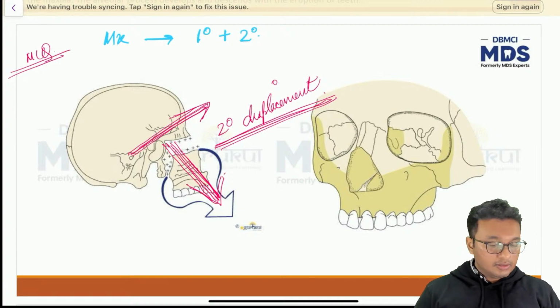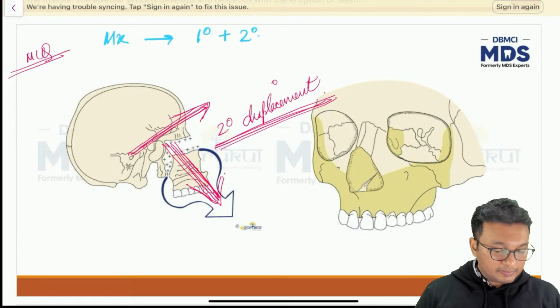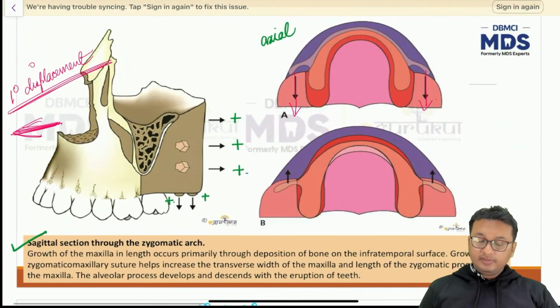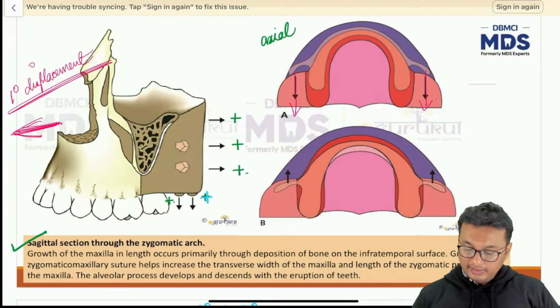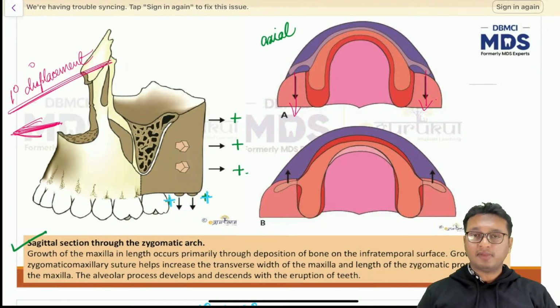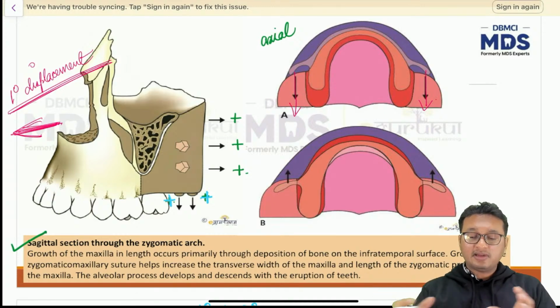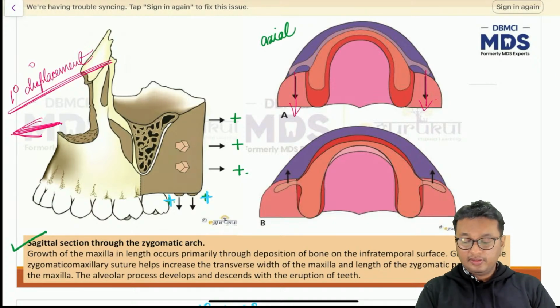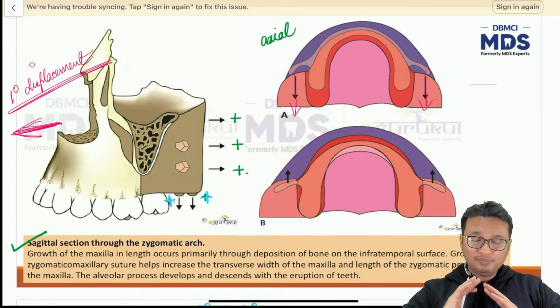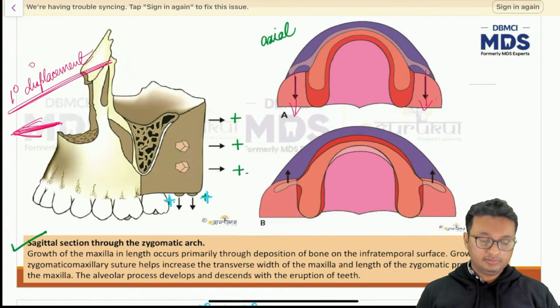Right? Niharika has asked me to please explain bone deposition and tuberosity. It is nothing much. At the tuberosity, bone deposition occurs in a vertical direction and at the hamular process of the maxilla, where the maxilla articulates with the pterygoid plates of the sphenoid bone. That part of the maxilla also undergoes bone deposition in a posterior direction. That's all. Okay.